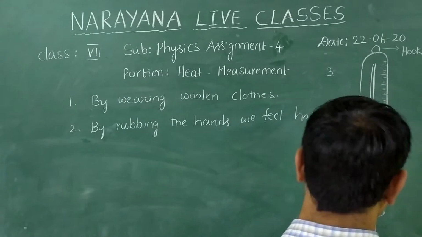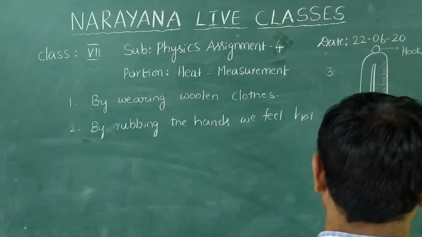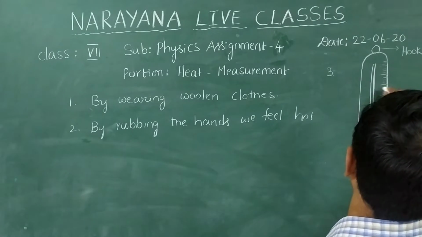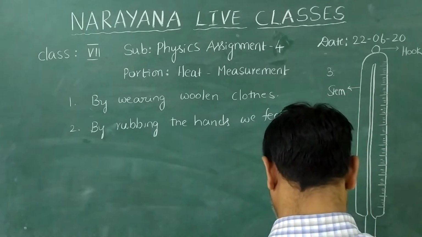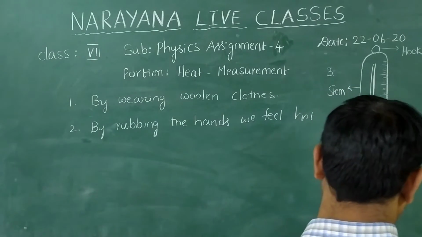The scale will be there, and this is the hook, this is the stem, and here is the mercury.